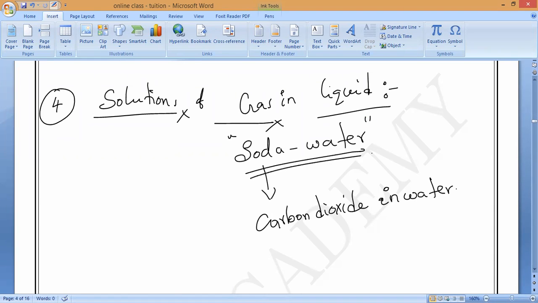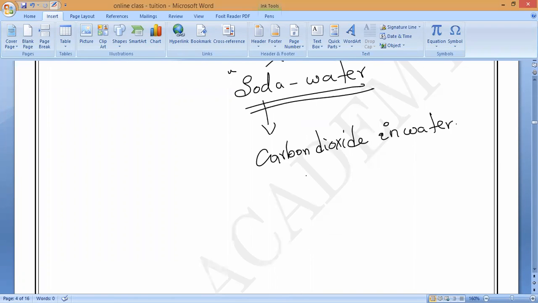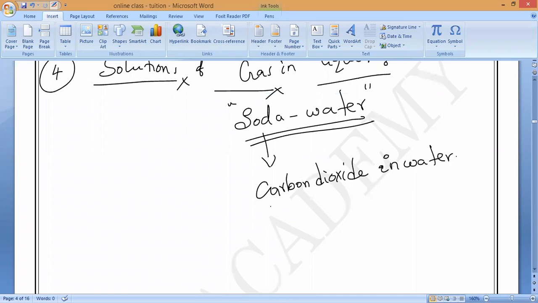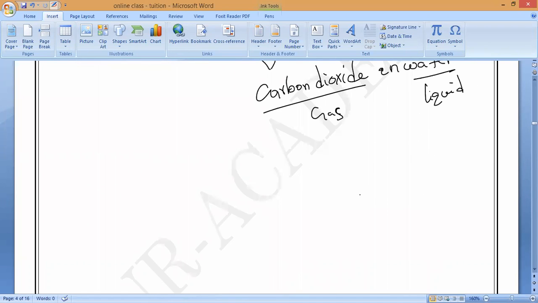Do you understand? That is the example of solutions of gas in liquid. Carbon dioxide in water. Carbon dioxide is the gas and water is the liquid. So it is an example of solutions of gas in liquid.